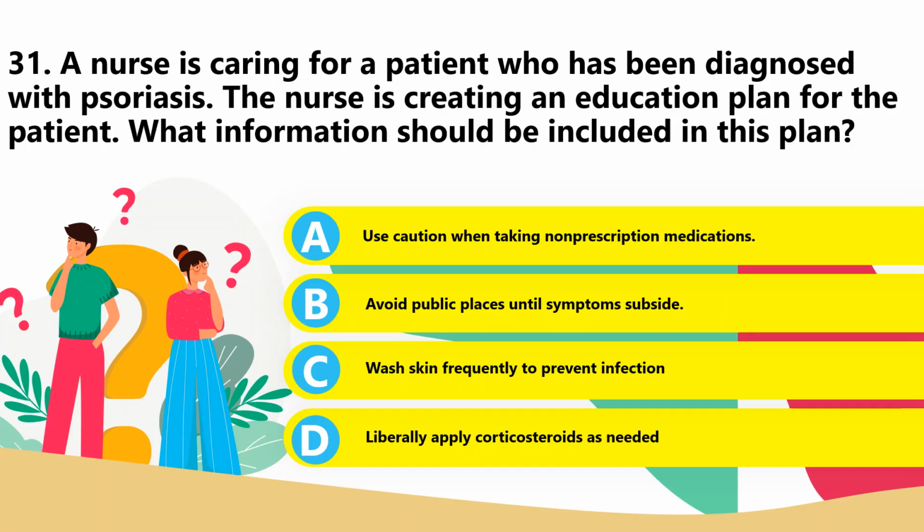31. A nurse is caring for a patient who has been diagnosed with psoriasis. The nurse is creating an educational plan for the patient. What information should be included in this plan? A. Use caution when taking non-prescription medication. B. Avoid public places until symptoms subside. C. Wash skin frequently to prevent infection. Or D. Liberally apply corticosteroids as needed.